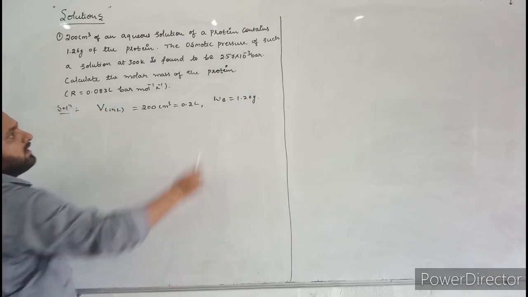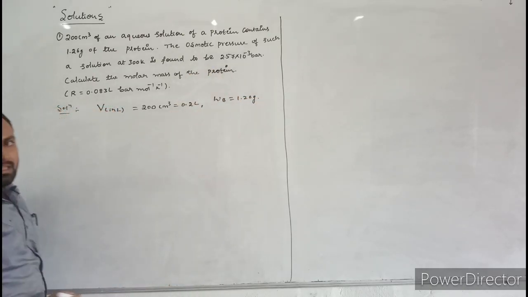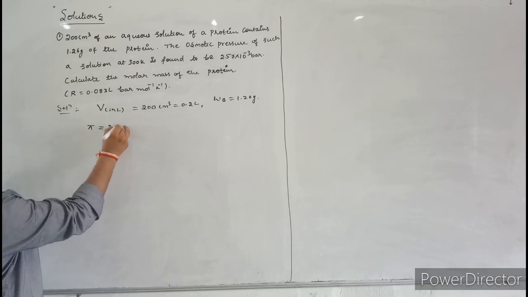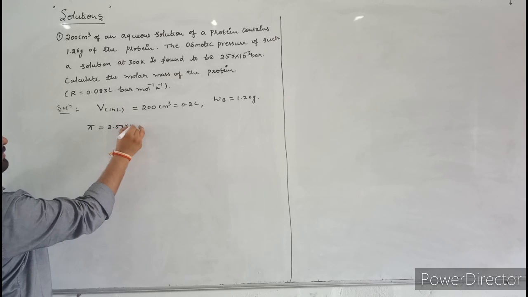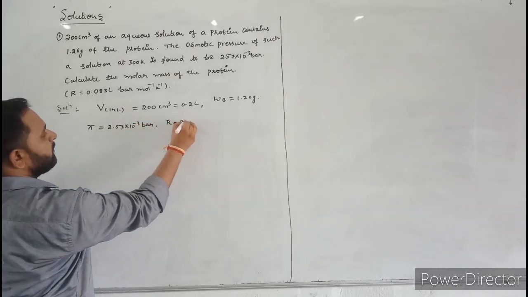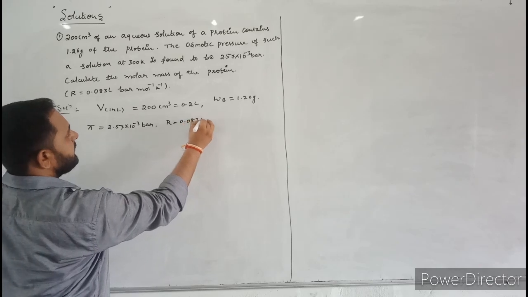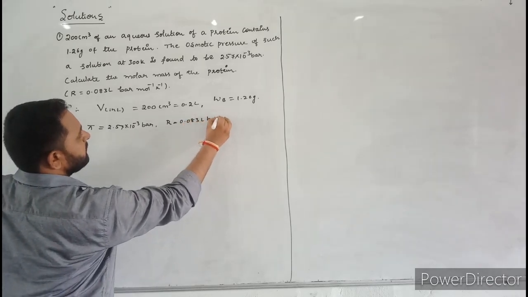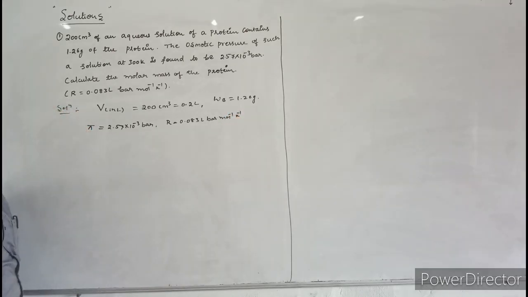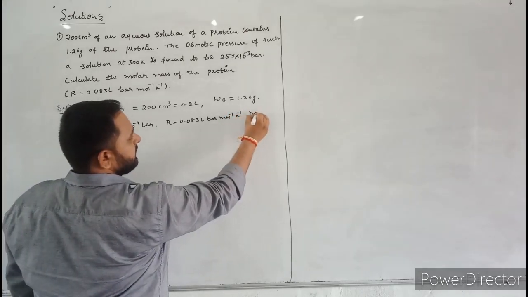Next, the osmotic pressure is also given. Osmotic pressure is denoted by pi. Pi is equal to 2.57 into 10 power minus 3 bar. The R value is also given, 0.083 liter bar per mole per Kelvin. Now what do you have to calculate? You have to calculate MB.